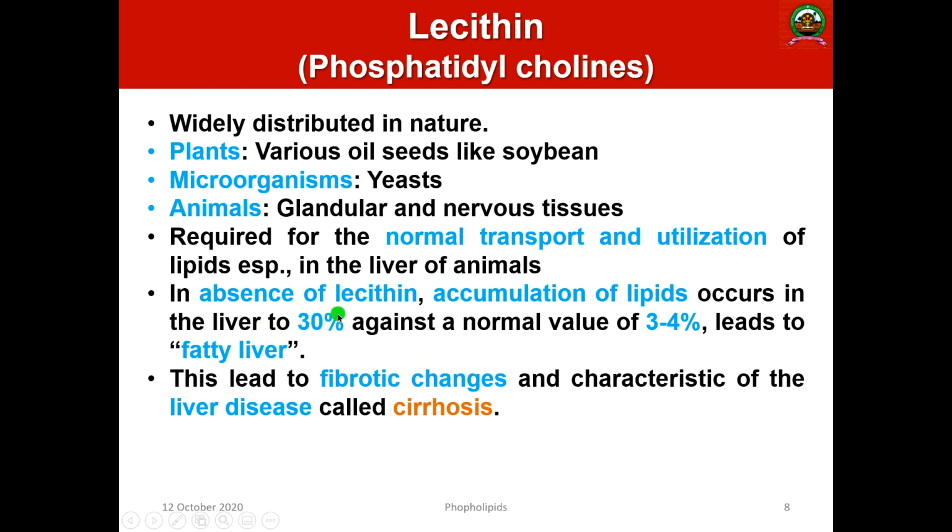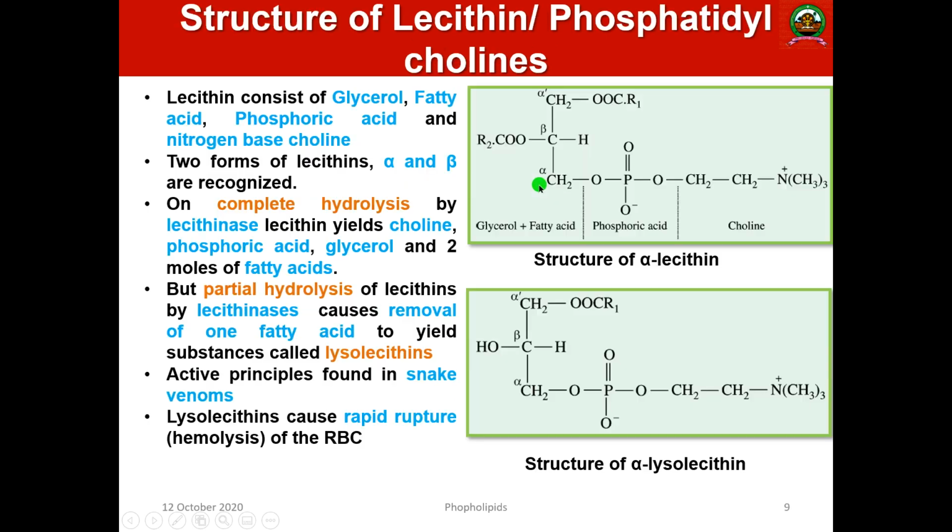Generally the lipid value in our liver is 3 to 4%, but in the absence of lecithin this will rise up to 30%, and that leads to a condition called fatty liver. This accumulation of lipid will create fibrotic changes, and that will lead to a characteristic liver disease known as cirrhosis. This is very important. That is why lecithin is very important.